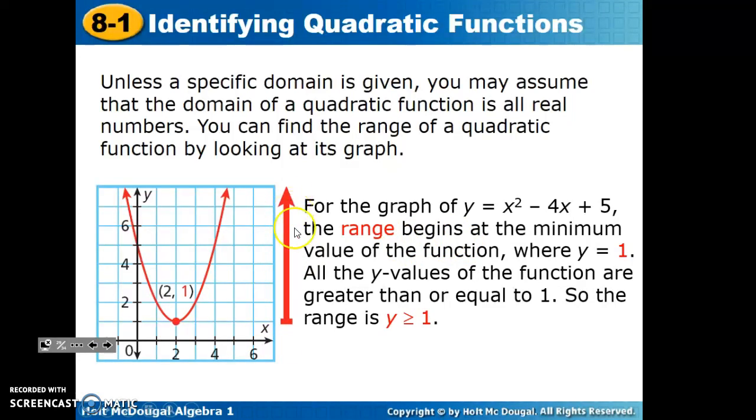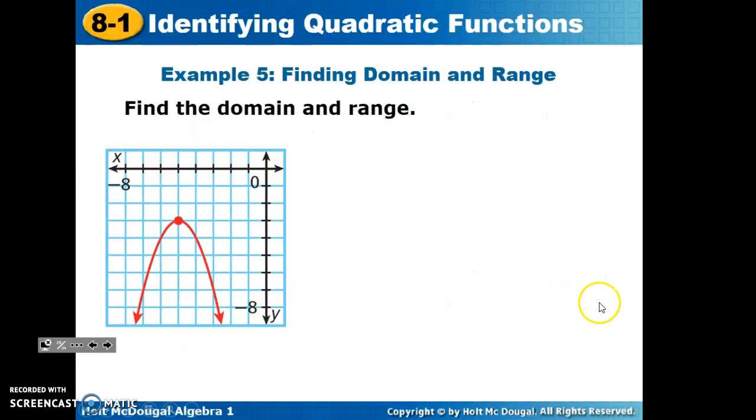Remember, the range are the y values that satisfy the function. We can see that the graph does not go anywhere below the value y equals 1. It has a minimum at y equals 1. So we say that our range is all values of y greater than or equal to 1.